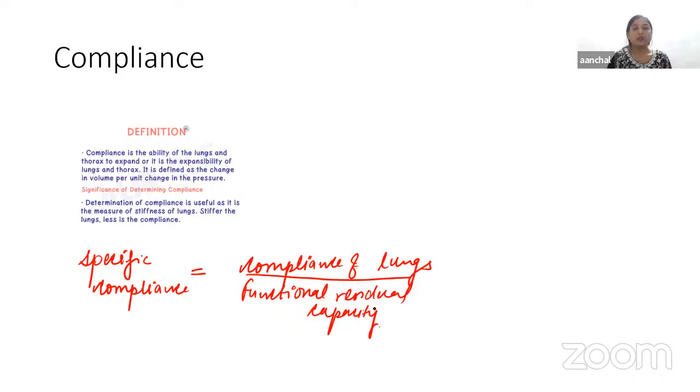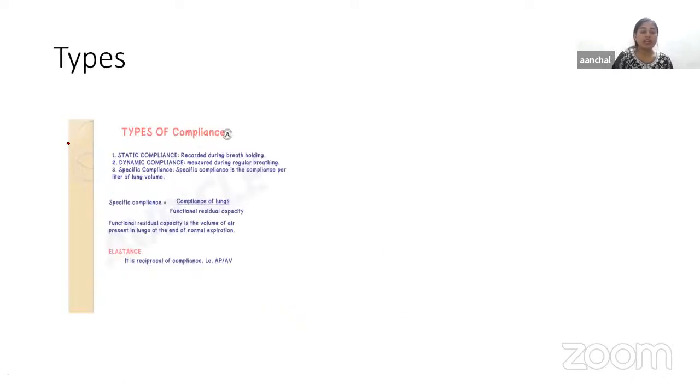Now, if we talk about the types, we have two types, static and dynamic. Static is a compliance that is measured under static conditions, by measuring the pressure and volume when breathing is not taking place. All the conditions are static. Static compliance is the pressure required to overcome the elastic resistance of the respiratory system for a given tidal volume under zero flow condition.